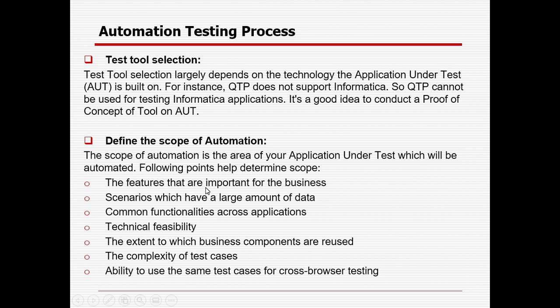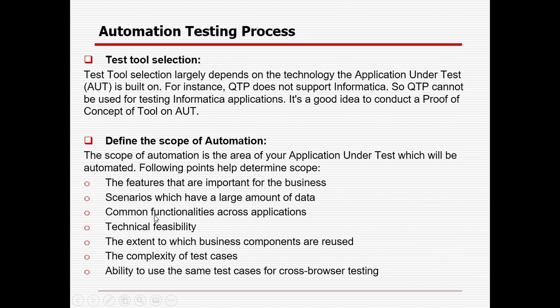The features that are important for the business. Even if you think some features will not help, the business will let you know that these are important features which will be used multiple times in real time, so those features we can target. Scenarios which have a large amount of data: if a particular scenario can be tested with 10 different combinations and there is a variance in the outcome, we should try those scenarios.